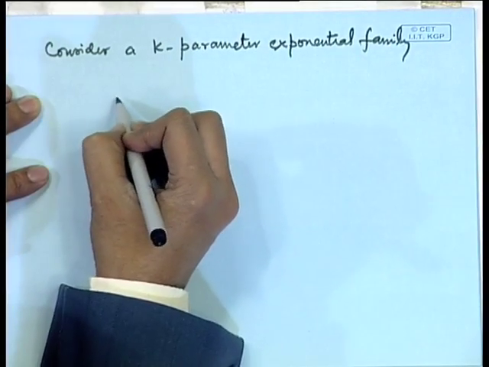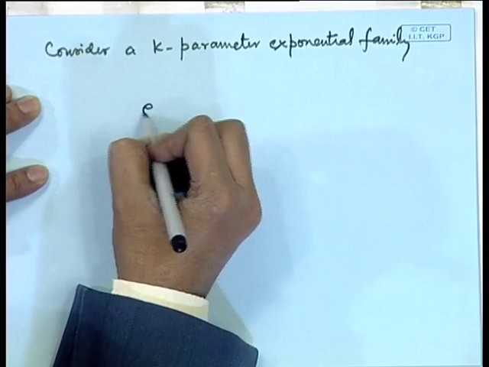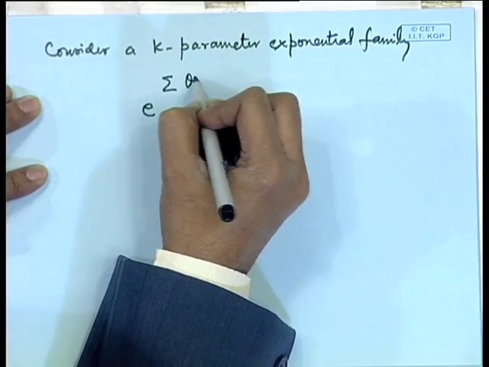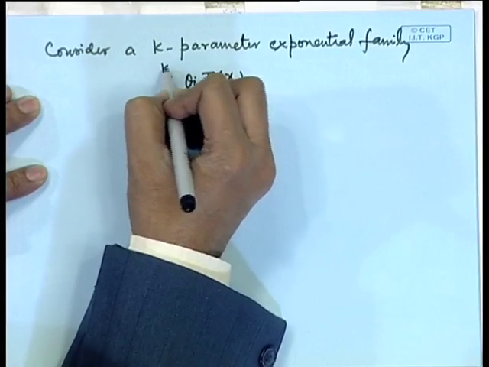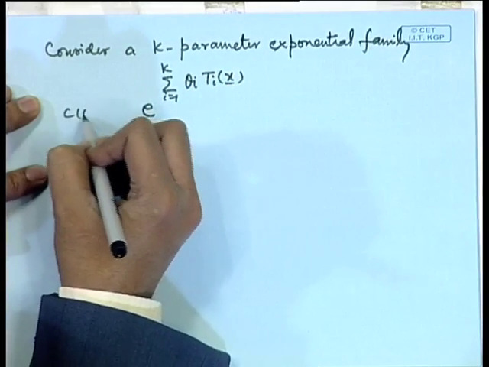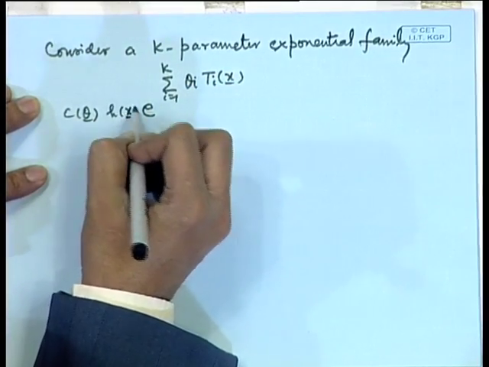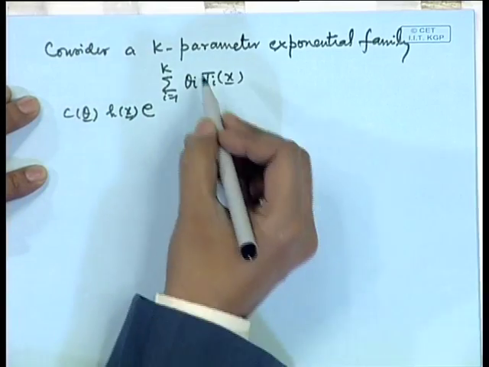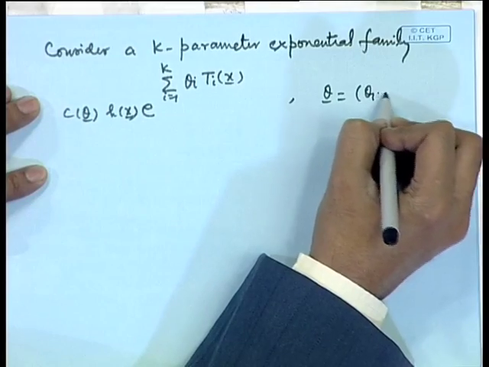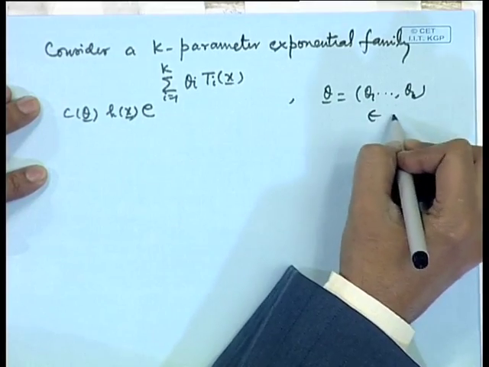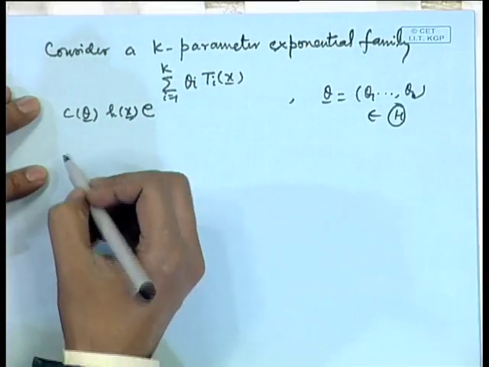That means the distribution is of the form e to the power sigma theta i t i x, i equal to 1 to k, multiplied by some c theta h x. This is called a k parameter exponential family. This belongs to a certain parameter space theta.